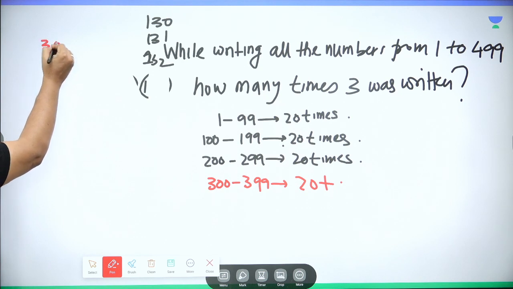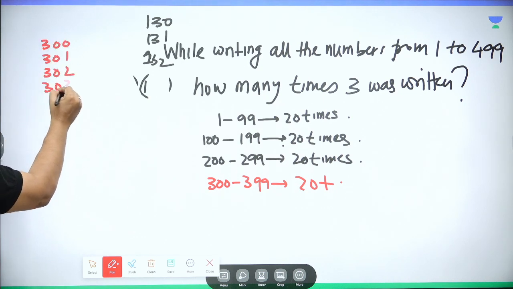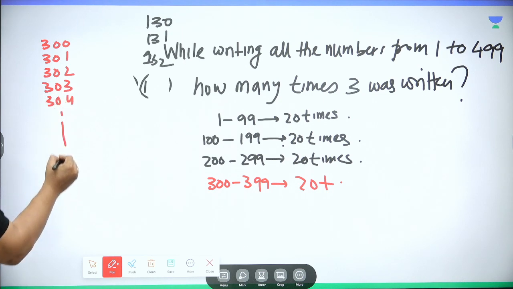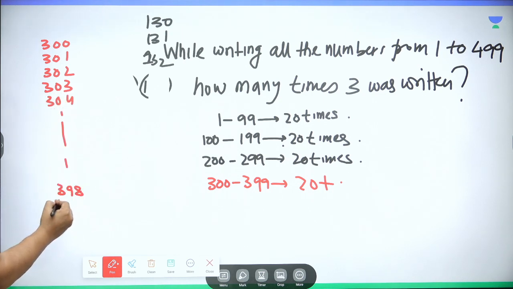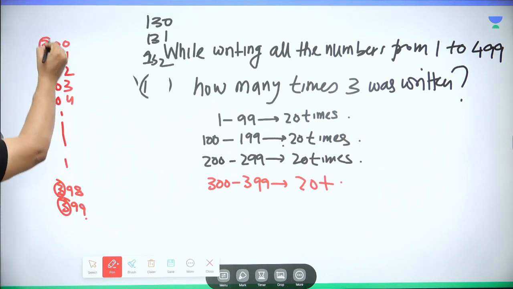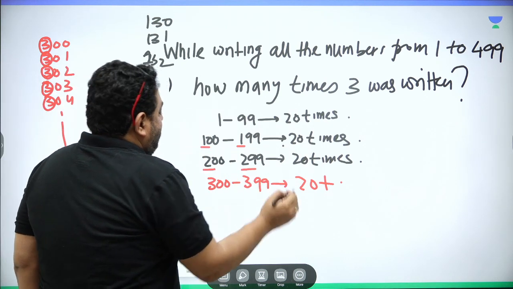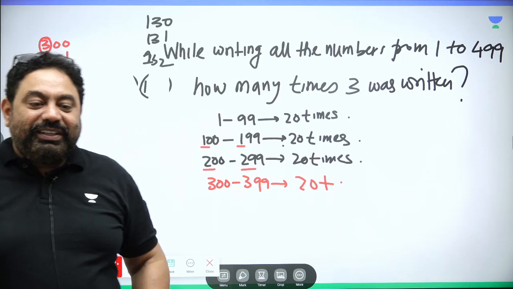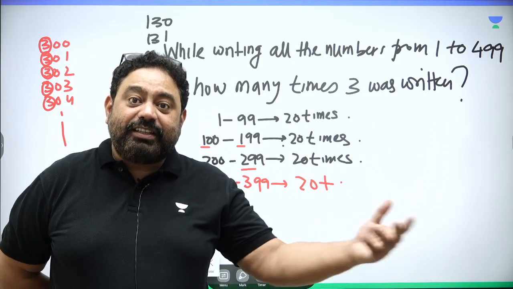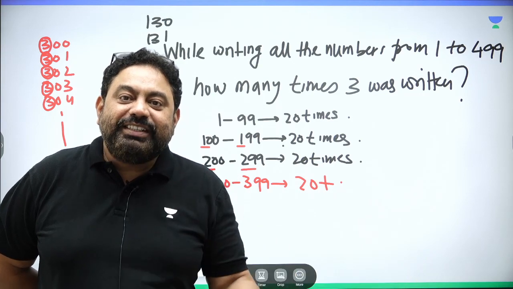From 300 to 301 to 302 to 303 to 304 till 398 and 399, these are the 3s that have occurred at the 100th place, which were not occurring over here. So now there are extra 3s from 300 to 399. So how many 3s are there, guys?